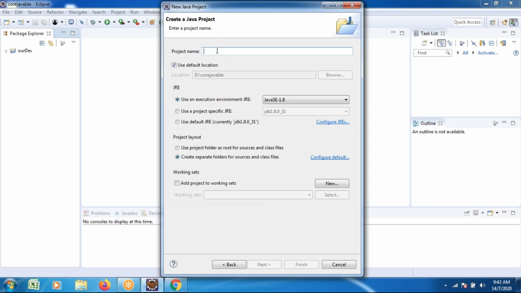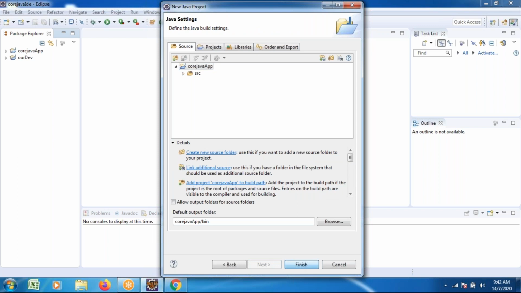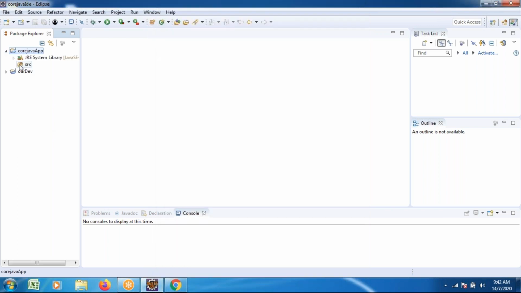I'm giving the project name Core Java application. Click on next, click on finish. One project is created. After project creation, now I wanted to mention package creation.